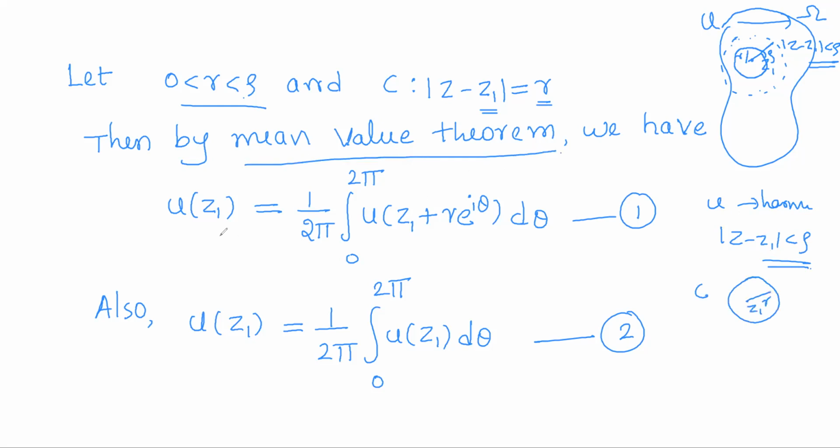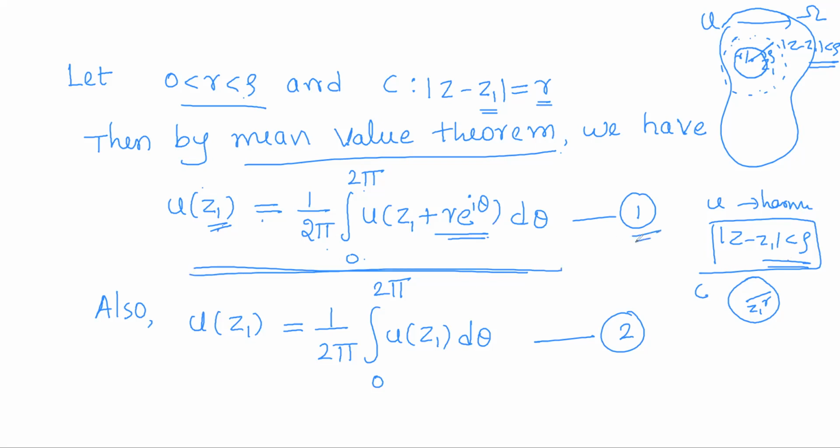So hence by the mean value theorem we have u of z1 equals 1 by 2 pi integral of u of z1 plus r e power i theta, where theta runs from 0 to 2 pi. This I have borrowed from the mean value theorem, where z1 is the center of the neighborhood. In the mean value theorem we proved it with 0, that is the origin, as the center. Then later on we generalized it to any other point z0 as the center. So just in place of z0 we have z1. z1 is any point which is the center of the neighborhood. So by the mean value theorem we have equation 1.